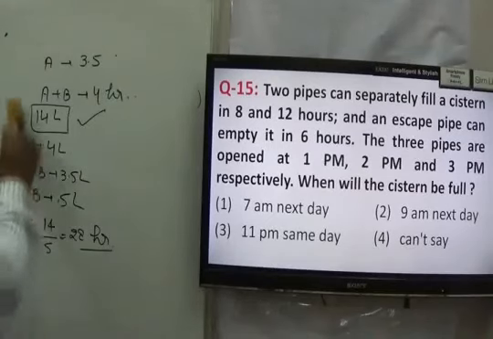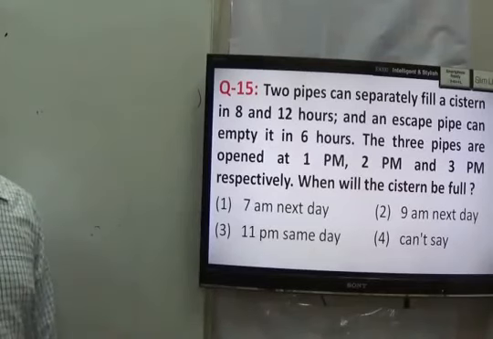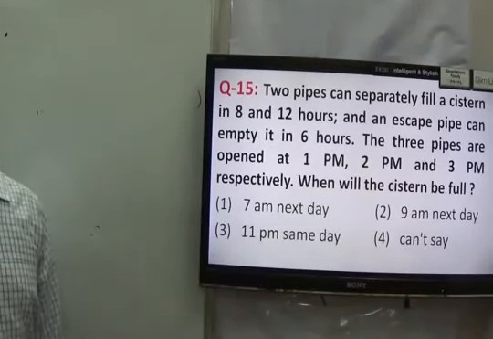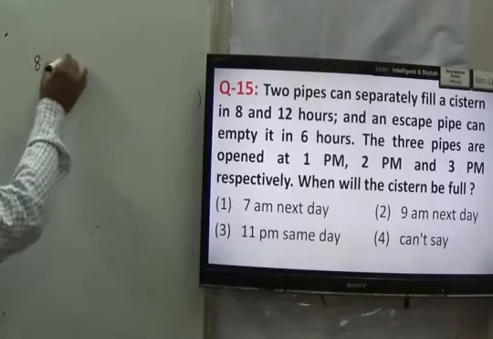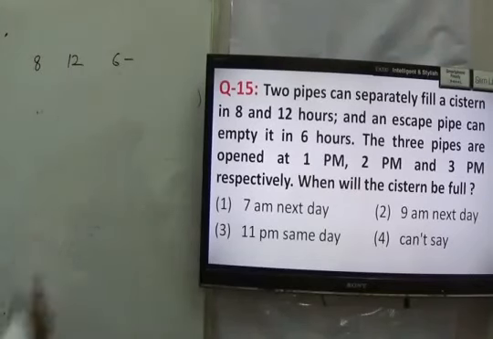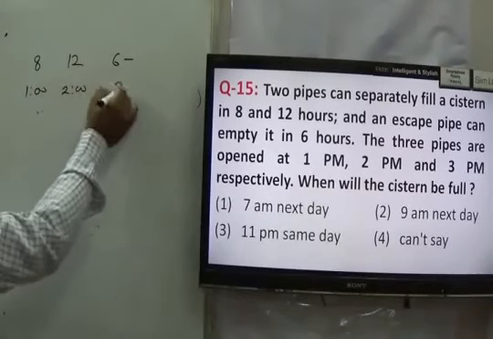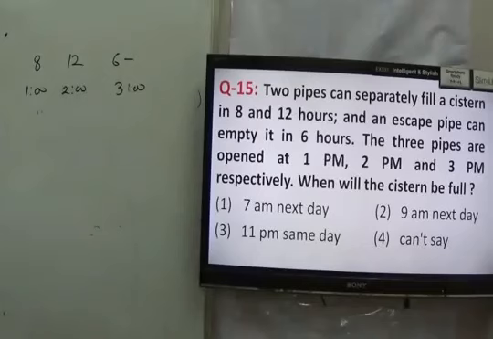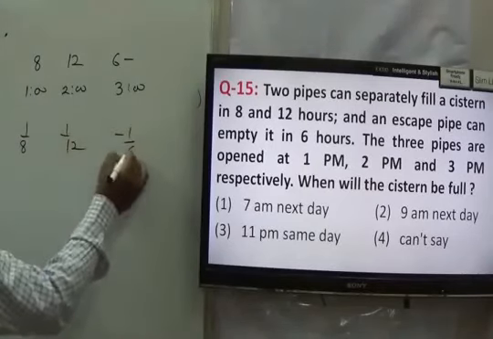Read the question. It is given that 2 pipes separately fill a cistern in 8 and 12 hours. An escape pipe can empty it in 6 hours, right? The 3 pipes are opened at 1 p.m., 2 p.m., 3 p.m. Let us say the first fills in 8 hours, the second in 12 hours, the third empties in 6 hours. That opened at 1 p.m., that opened at 2 p.m., it is opened at 3 p.m. So when will the cistern be filled? We can assume that it can fill in 1 by 8, 1 by 12 minus 1 by 6.